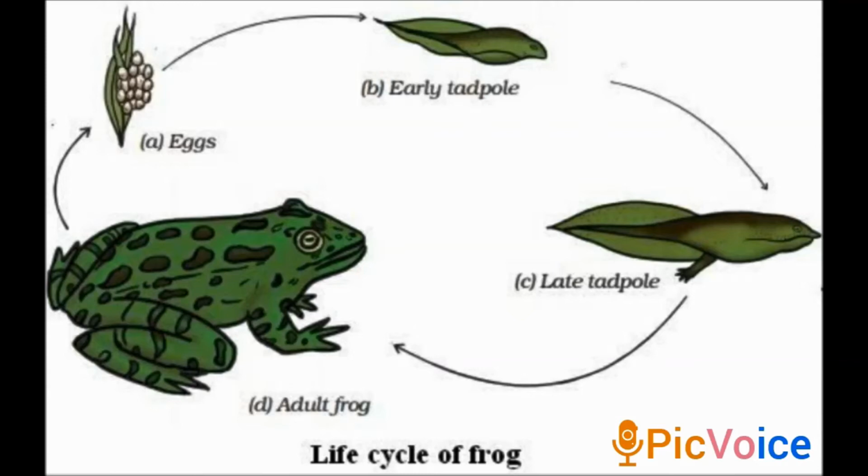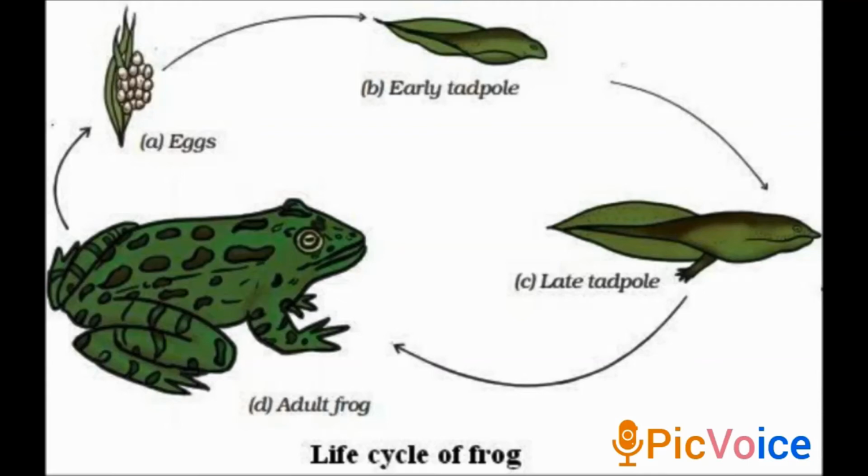This transformation of a larva into an adult through the drastic change, important, is called metamorphosis. In human beings also, the body parts which are similar to those present in the adults are present from the time of birth. Okay, this is about the young ones to adult.